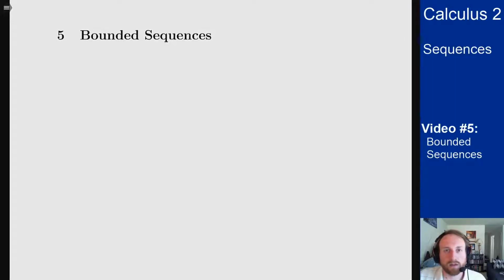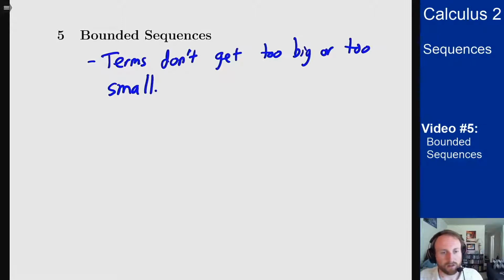In this video, we'll talk about bounded sequences, which are sort of a weird topic at first, but becomes super critical when we go into talking about series in the next section. So a bounded sequence basically just means that the terms don't get too big or too small. To talk about these mathematically, we'll be a little more particular in how we define this, but the idea you should have in your head is this: terms not getting too big or too small.